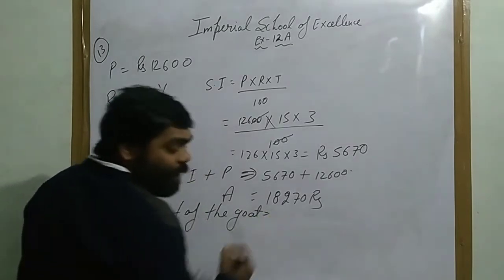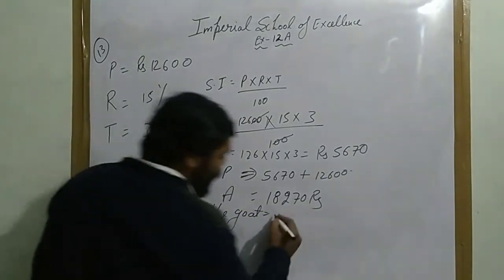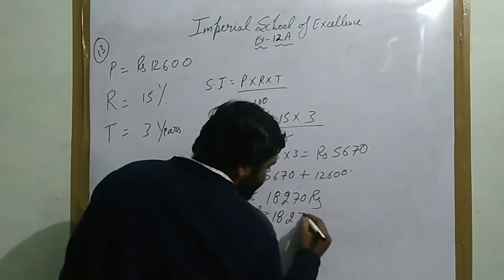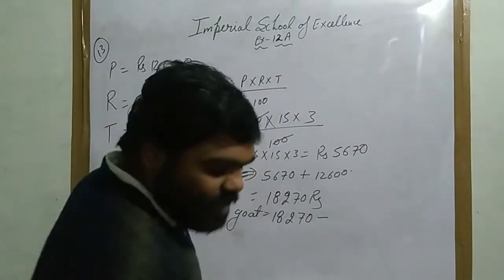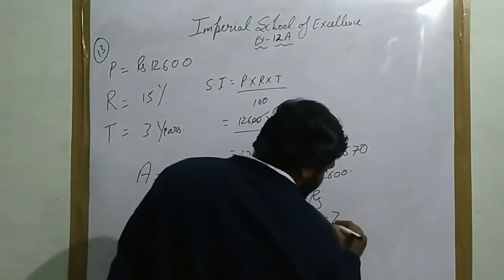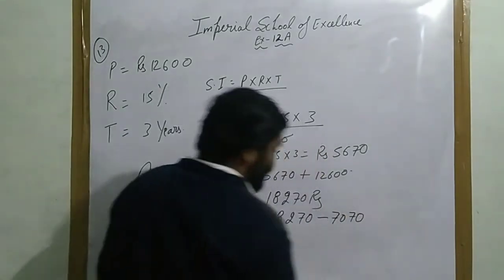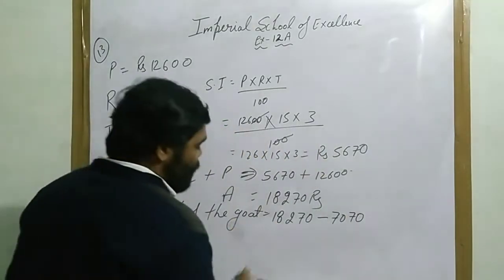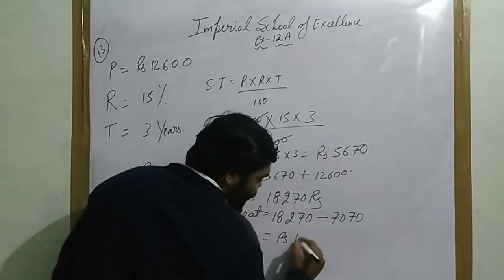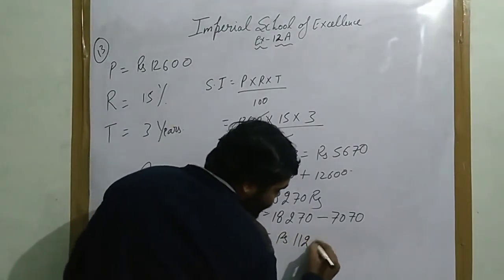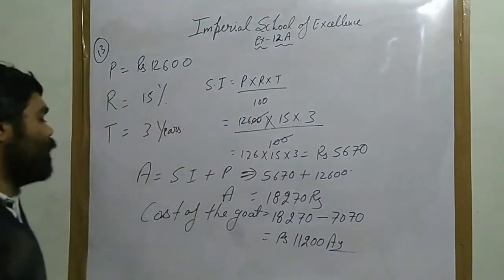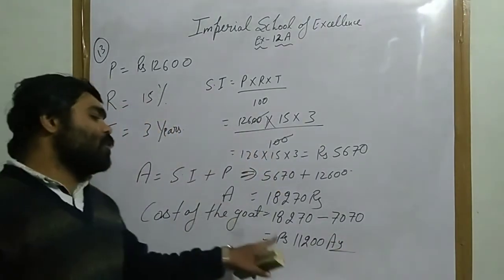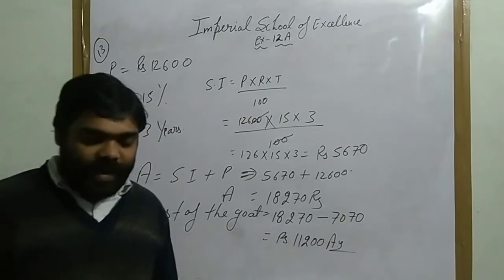Cost of the goat आप कैसे फाइंड करें? कॉस्ट ऑफ द गोट: 18,270 minus, how much money has he given? 7,070. When you minus this, your answer will be rupees 11,200. It means that the cost of the goat is rupees 11,200.